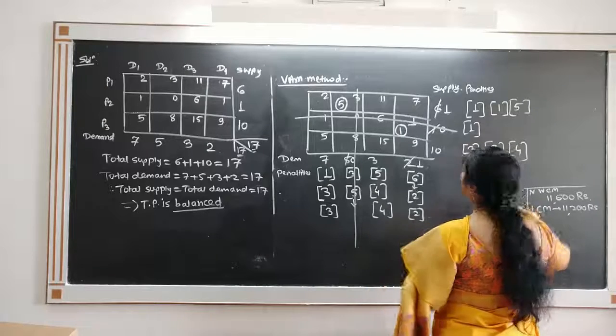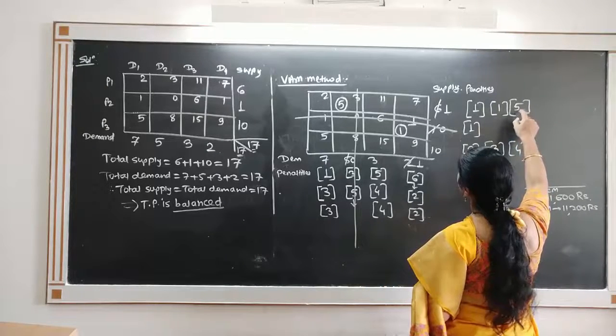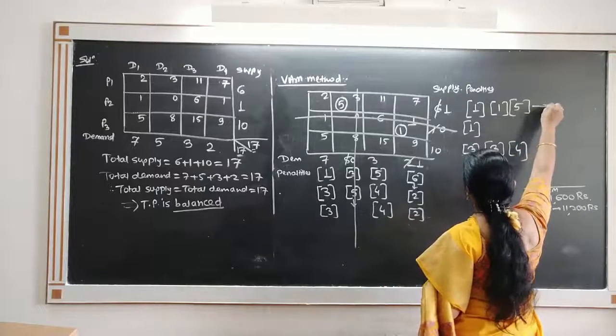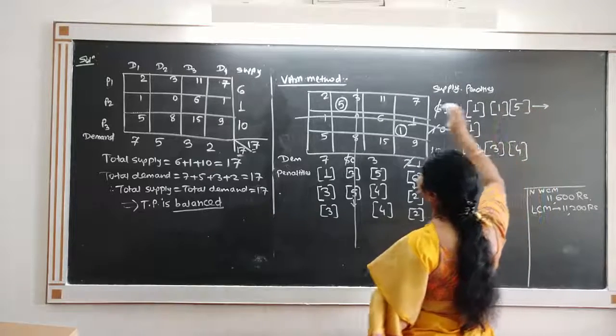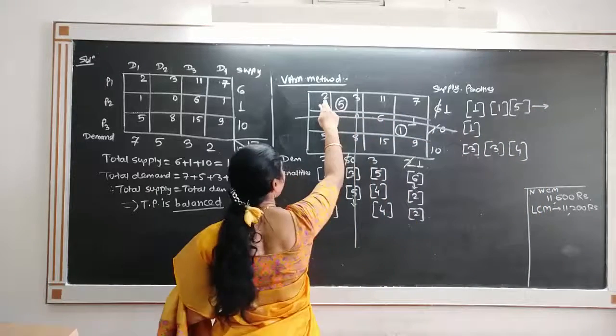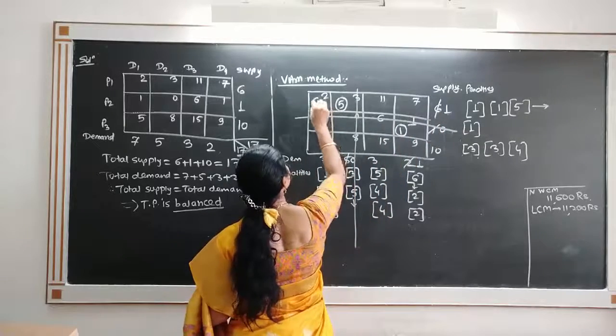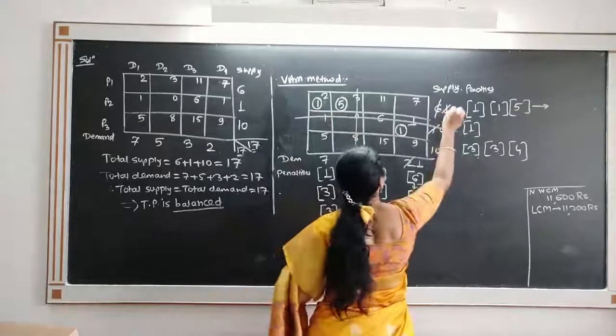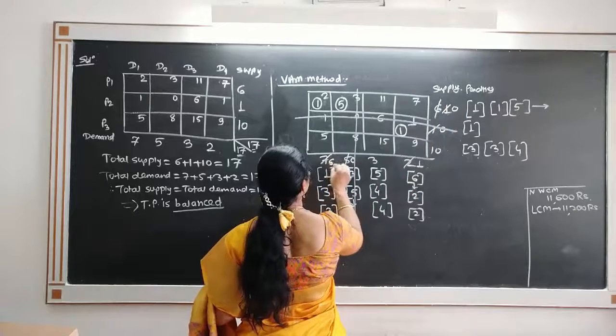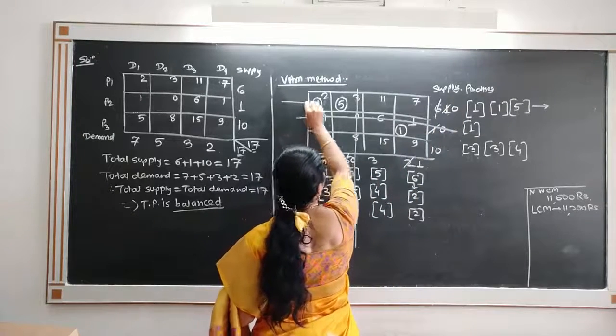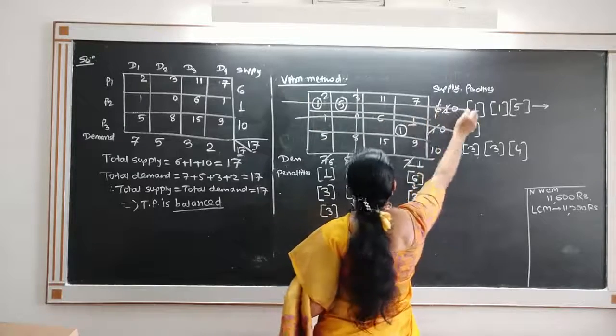The maximum penalty, or largest penalty, is 5. So consider this 5, and in this 5, the smallest cost is 2. Allocate minimum of 1 and 7, that is 1 here. Remains 0, remains 6. This row is crossed out because it has supply 0.